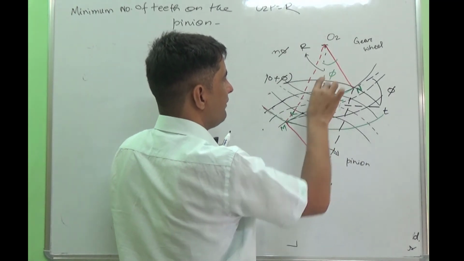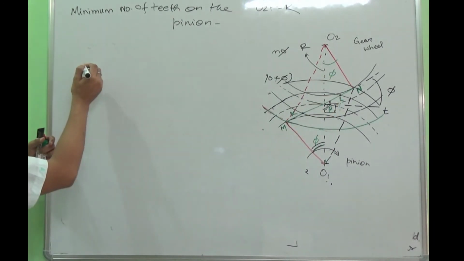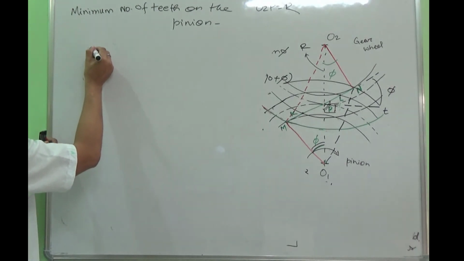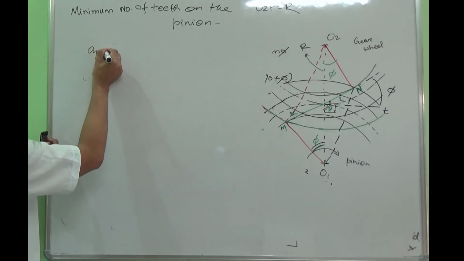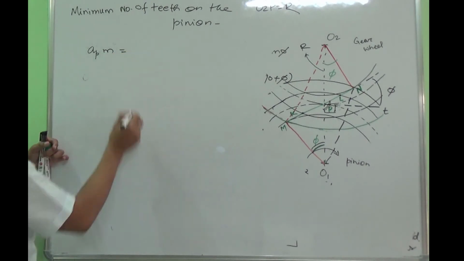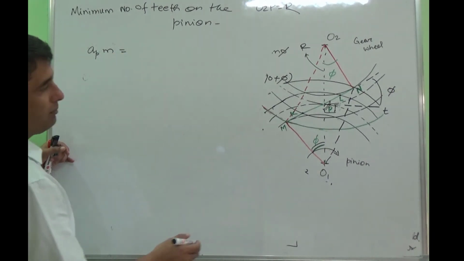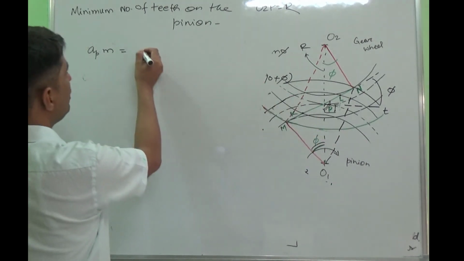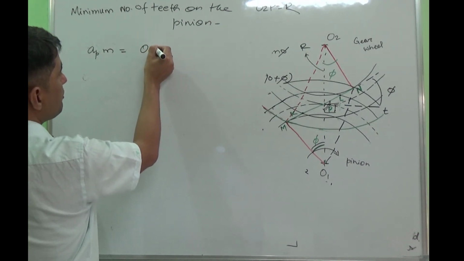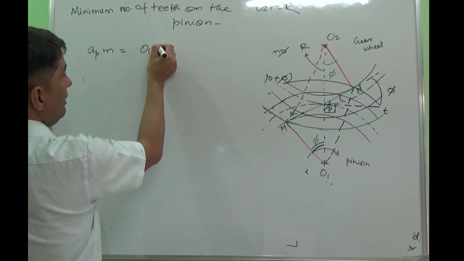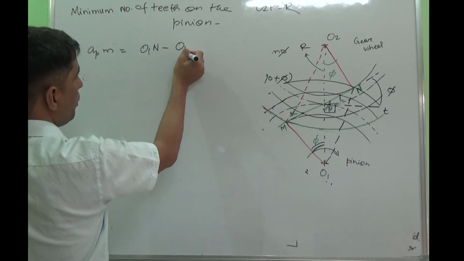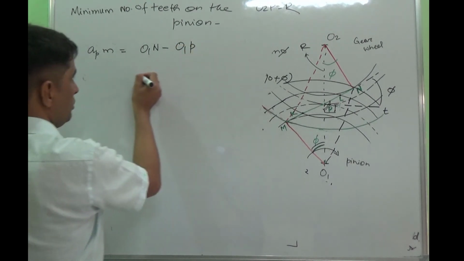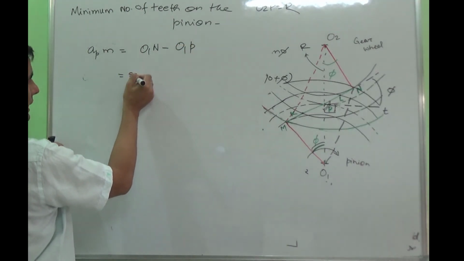So this is the radial difference. As we have written, addendum for the pinion is AP into M, and that becomes the radial difference between these two. Radial difference between these two means O1N minus O1P.